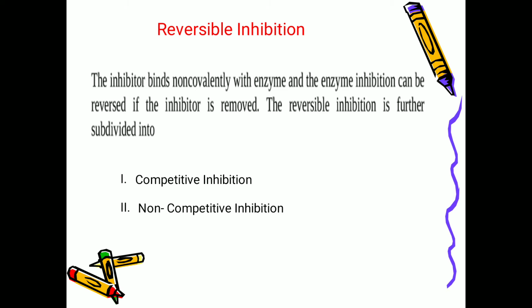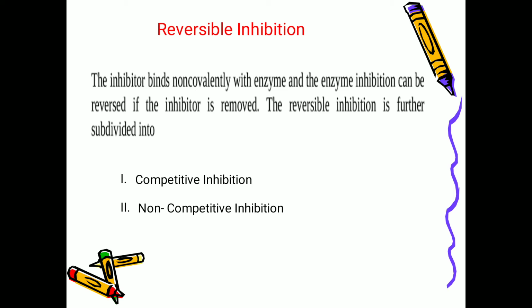First is reversible inhibition. The inhibitor binds non-covalently. What is the meaning of non-covalently is that it is not forming the bond by sharing. What is a covalent bond? When the bond is formed by sharing of electrons, it is called a covalent bond. But here in reversible inhibition, the inhibitor binds non-covalently with the enzyme, and the enzyme inhibition can be reversed if the inhibitor is removed. If you remove the inhibitor, the reaction can proceed.